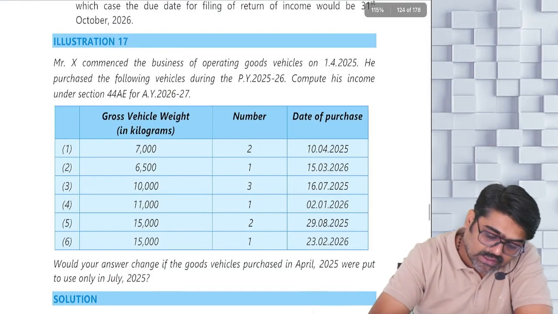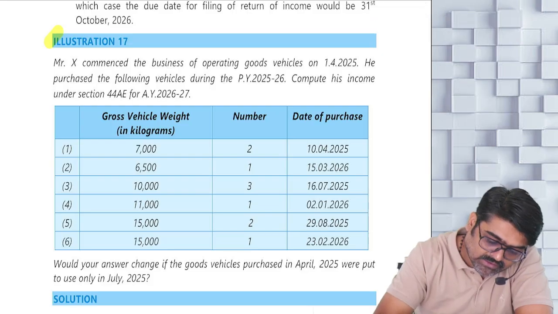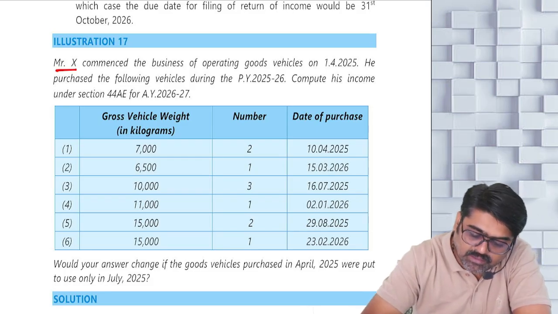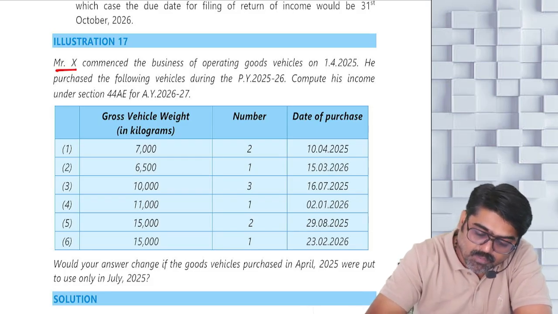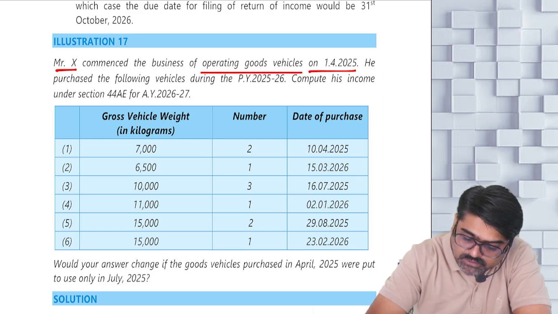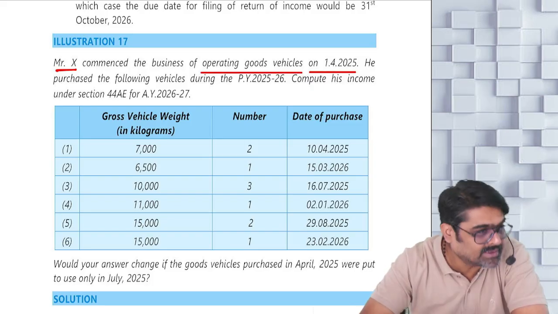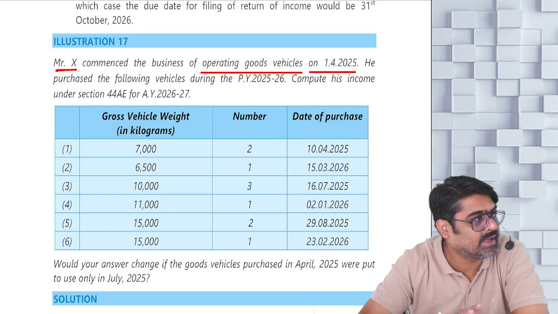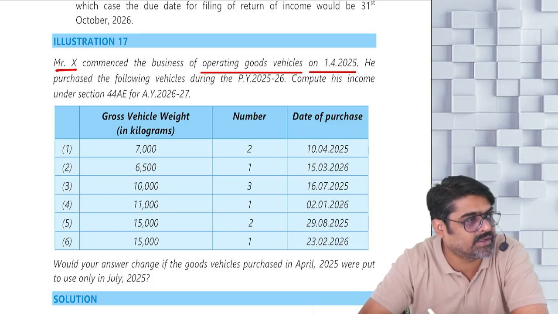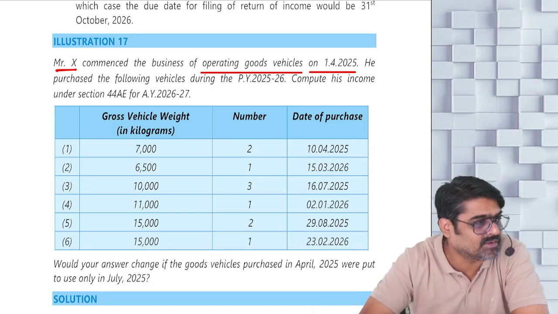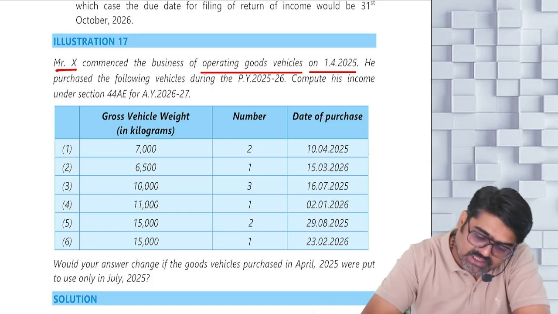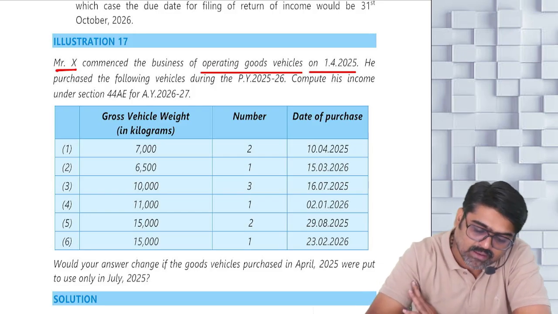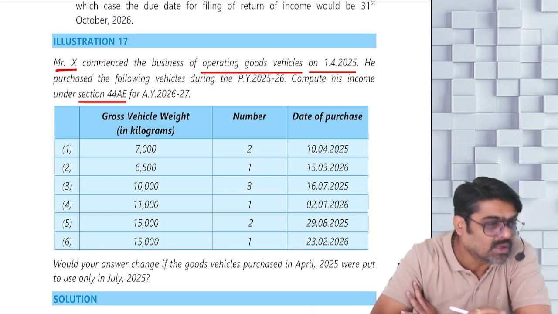Now, illustration number 17. What does this illustration say? Mr. X commenced the business of operating goods vehicles on 1st of April 2025. Meaning this year he has started his transport business, transport of goods. Meaning he is in the business of plying, hiring, leasing, renting of goods carriages. And this business is started in this year. He purchased the following vehicles during the previous year 25-26. Compute his income under section 44AE. That's it. You just have to calculate his income under section 44AE.